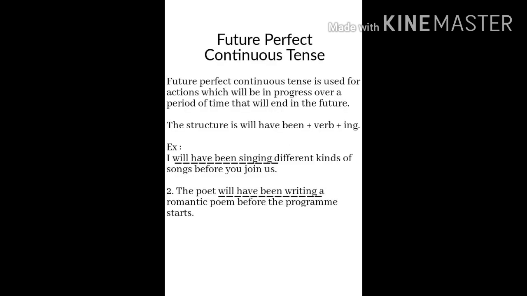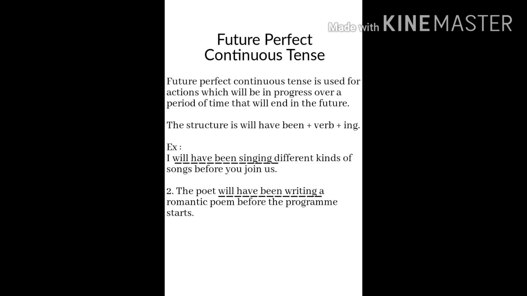Next one, future perfect continuous tense. Future perfect continuous tense is used for actions which will be in progress over a period of time that will end in the future. The structure is will have plus been plus ing form of the given verb. If two actions take place in the future, the first one will be in future perfect continuous tense and the second one is simple present tense. Let's see some examples.